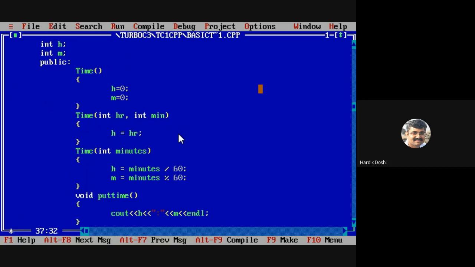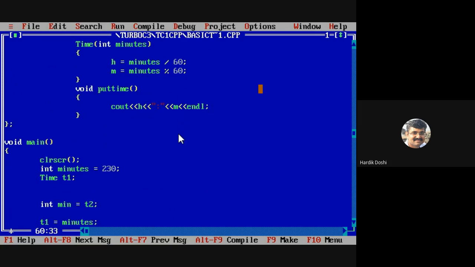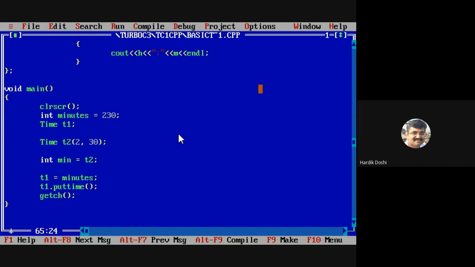H is equals to HR, M is equals to MIN, and for declaring one object Time T2, in the bracket I am passing, let's say, 2 hours and 30 minutes. Sorry, just a minute.